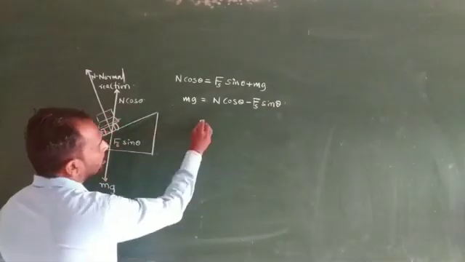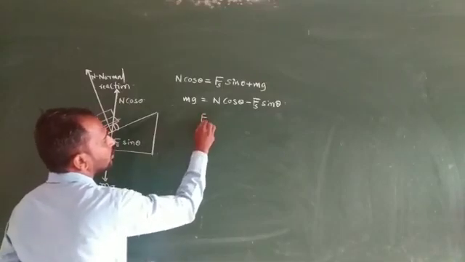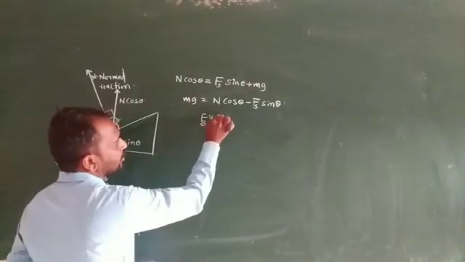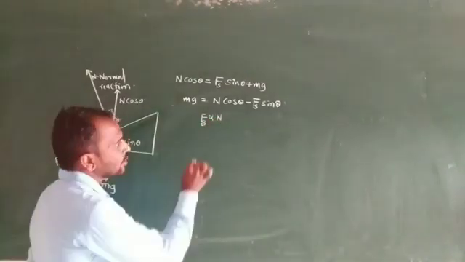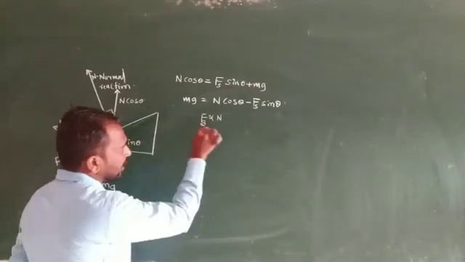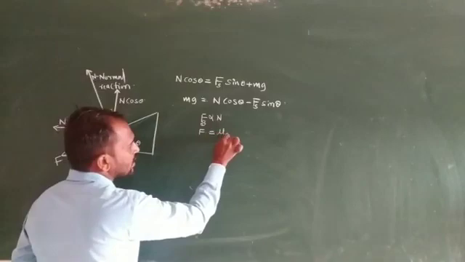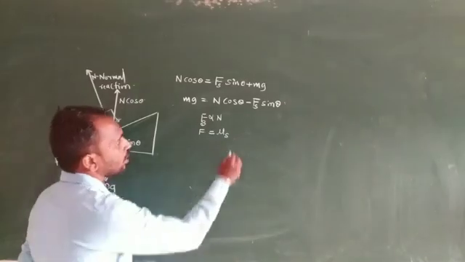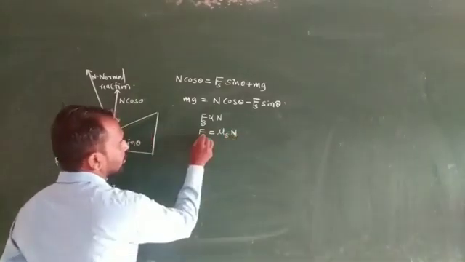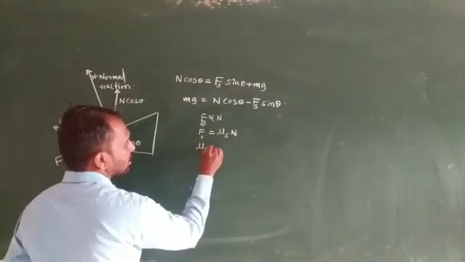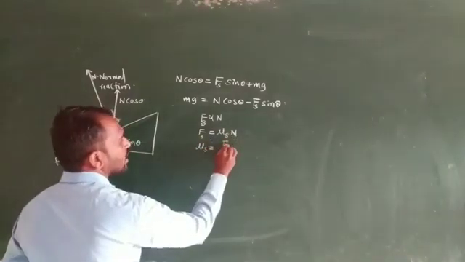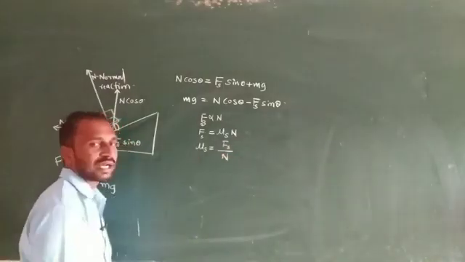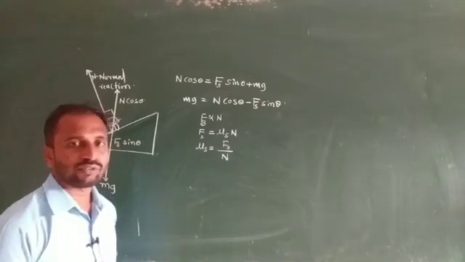Next one, you already know that Fs means static friction. Static friction is directly proportional to the normal reaction. So the static friction is equal to a constant mu s, the coefficient of static friction, times the normal reaction. So mu s is equal to static friction divided by normal reaction. You already know that mu s means the coefficient of static friction.